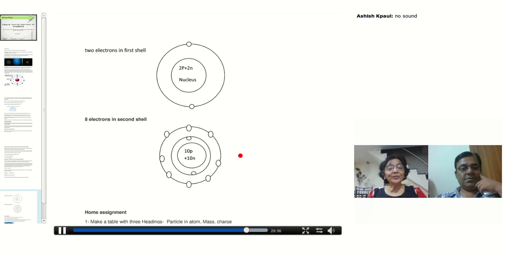One diagram where first shell, 2 electrons, and inside the nucleus, 2 protons, along with the 2 protons, 2 neutrons, and that makes the nucleus. See the second one. You are finding 2 shells here. The first shell 2 electrons, the second shell 8 electrons, total 10 electrons, and that's the reason why in the nucleus you are seeing 10 protons and 10 neutrons, right?